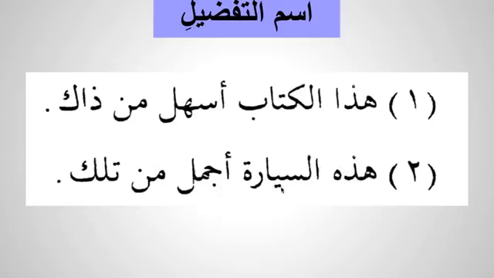So هذه السيارة. See, now we have feminine. So هذه is ism ishara, mubtada, followed by al, which is badal. So this car, هذه السيارة أجمل. See, أجمل, because it is a khabar, one word, and then it is ism tafdil followed by min. So it is more beautiful than tilka, than that. This car is more beautiful than that.